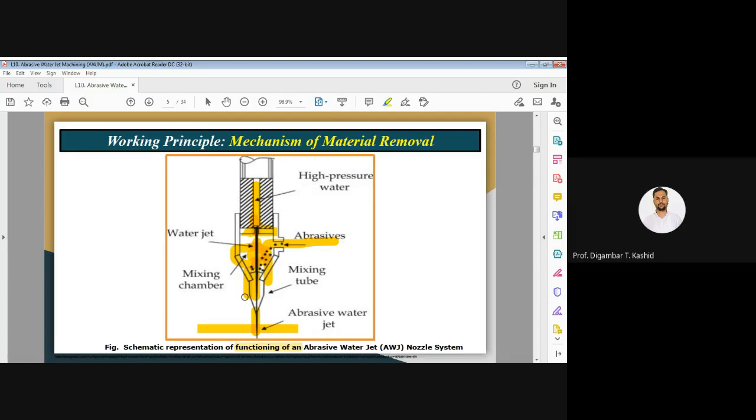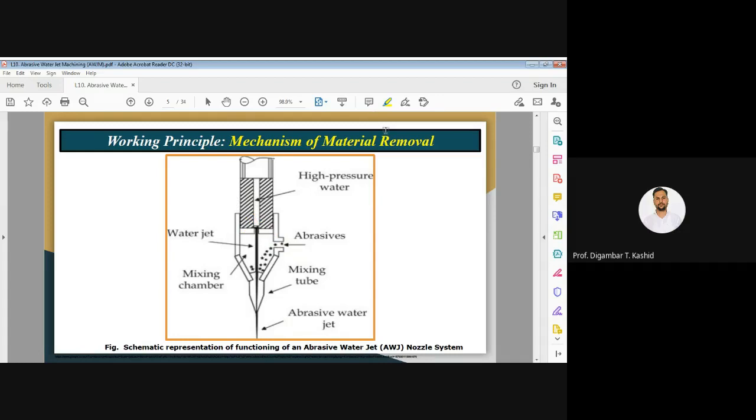As you can see, in some cases the abrasive particles hit the workpiece at angles other than 90 degrees also. So this is the working principle diagram.